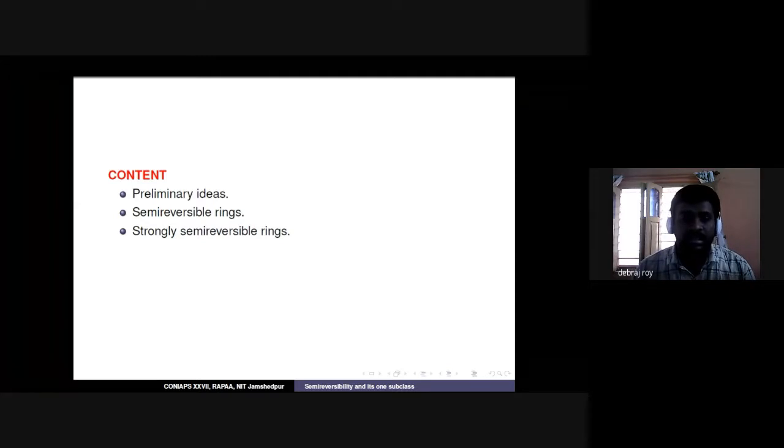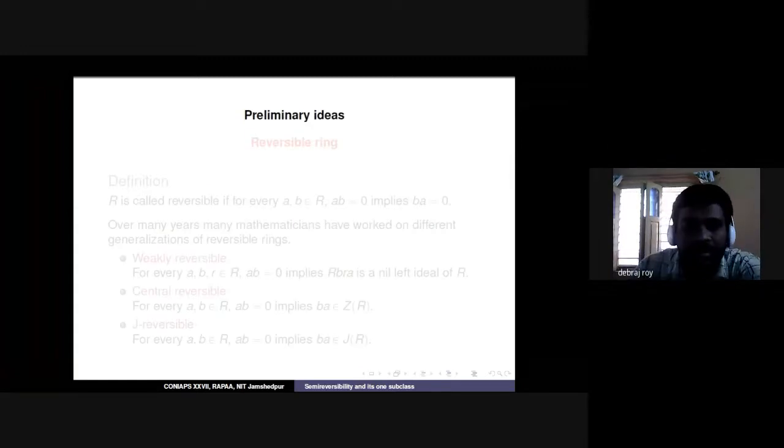And both of these rings, strongly semi-reversible rings and semi-reversible rings, are actually strict generalizations of the class of reversible rings. Strictly contains means every reversible ring will be strongly semi-reversible, but the converse will not be true. I will get back to it shortly. So as some preliminary idea,